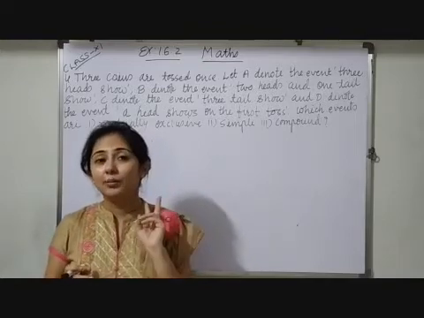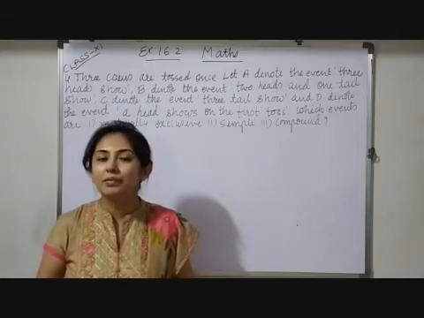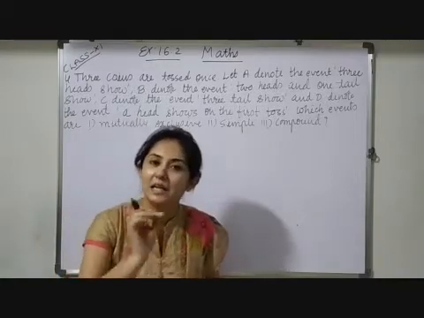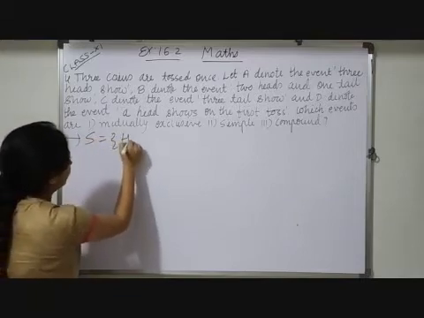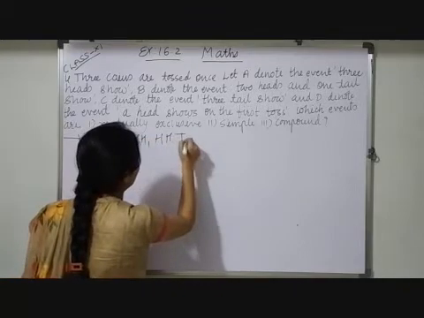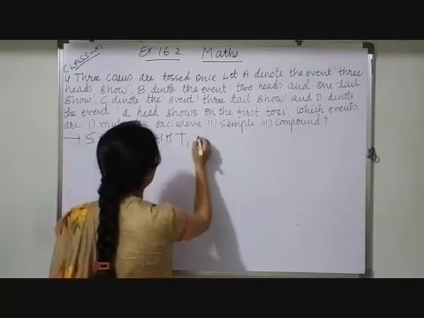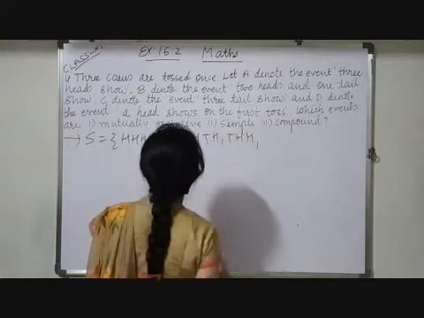So similarly, how many coins do we have? Three coins. So 2 to the power 3. So how many elements will we get in the sample space? Those are 8. So here I am writing those 8 elements. Which are they? HHH. Then keep 2H common and 1T. So HTH, then THH.